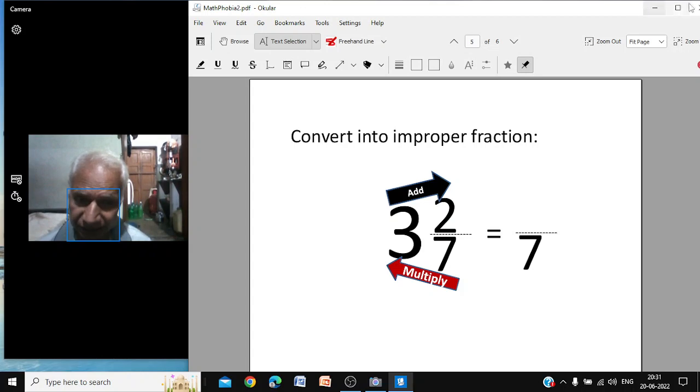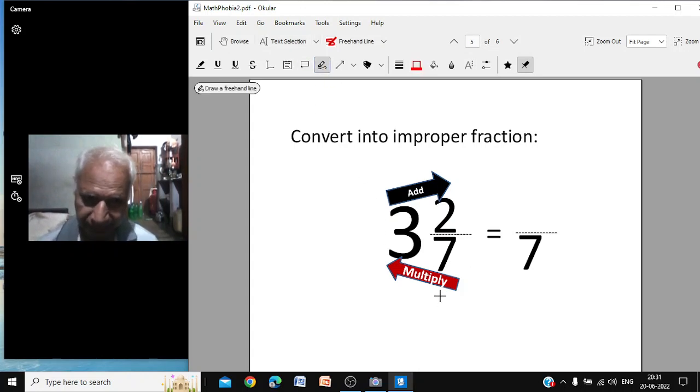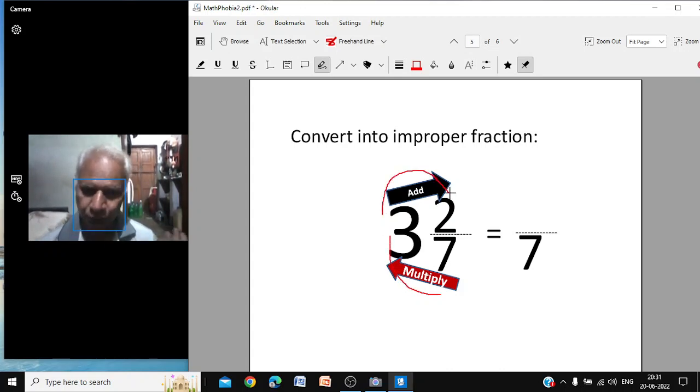The child has to learn only two things, multiply and add. These are the only two things the child learns, only two words. And he sees the graphics for where to start, where to multiply and where to add. And before that, he copies the denominator. They understand the word copy. Copy the denominator, retain, fit in.